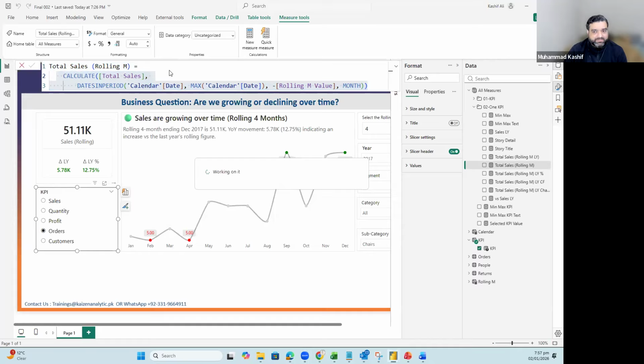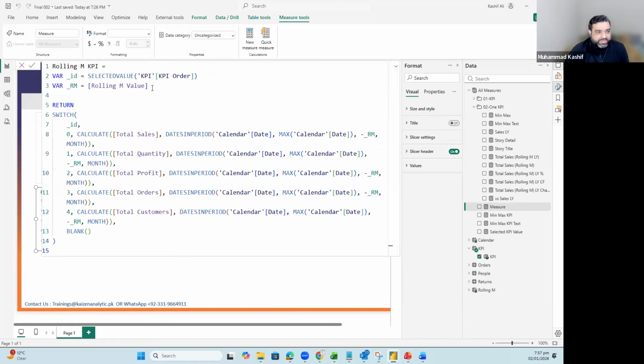So if I just add the measure right over here, new measure. Okay, so we have added one thing, which is rolling M value. So the ID, the KPI order, this is added.